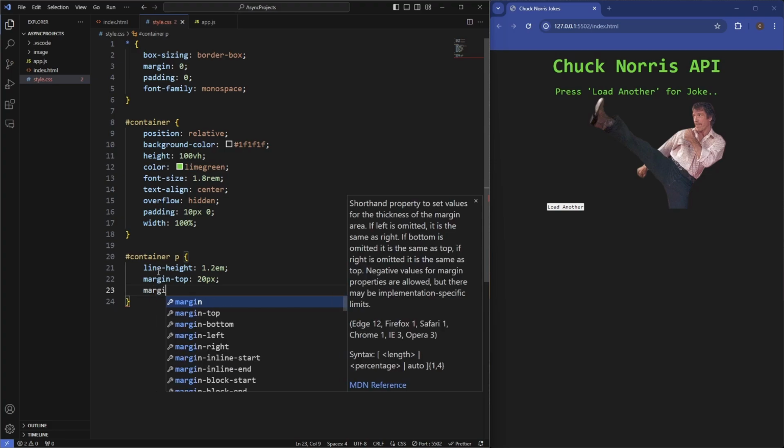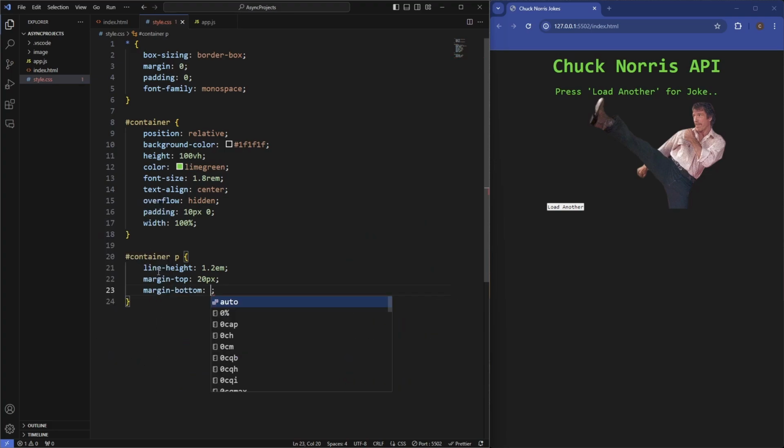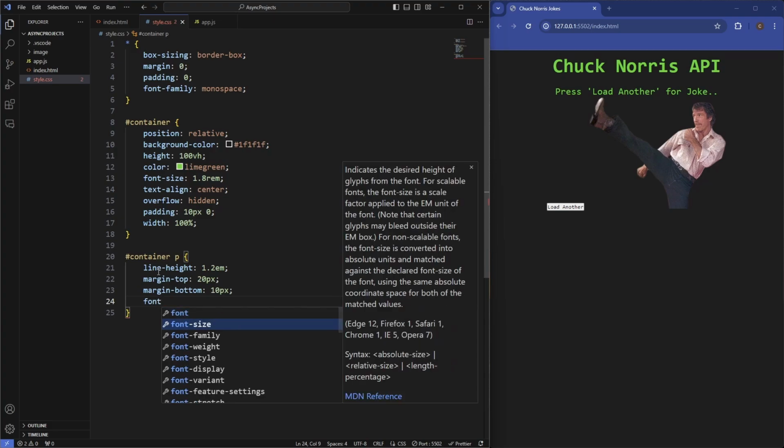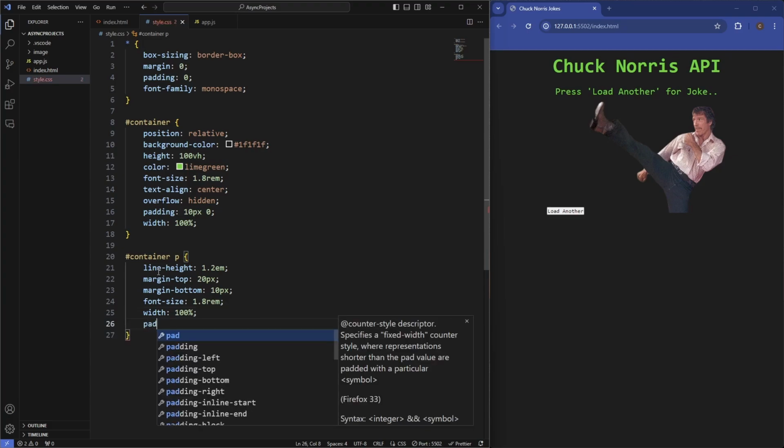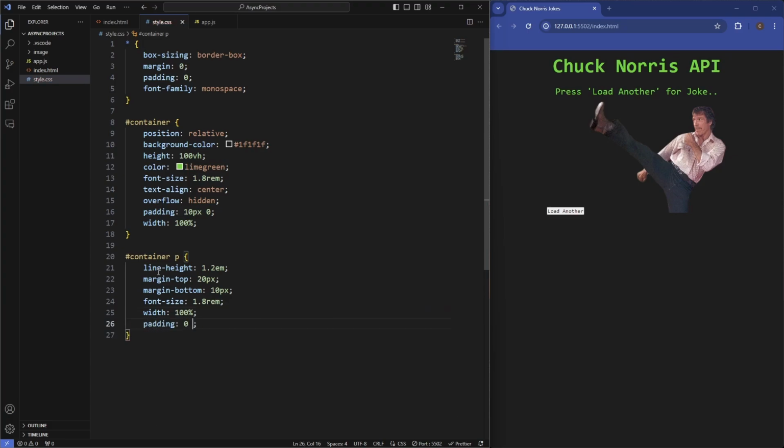Let's also add some margin bottom of 10 pixels. Font size, let's make it 1.3 rem. That's too small, let's say 1.8. Nice. And we'll also set the width of this to be 100% of the container. And let's just add a little bit of padding on the left and right. So it's starting to look good.